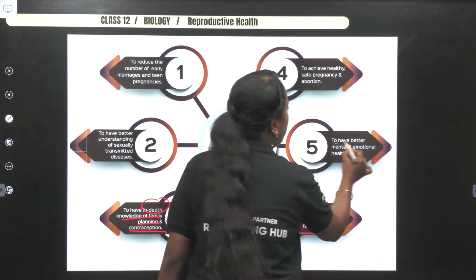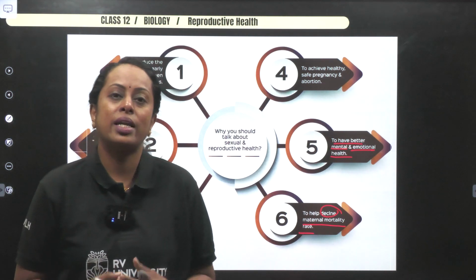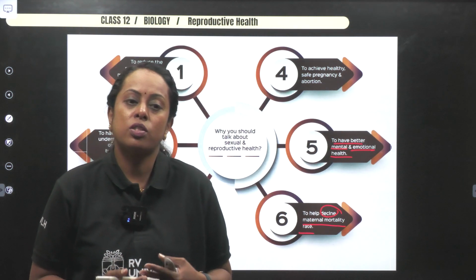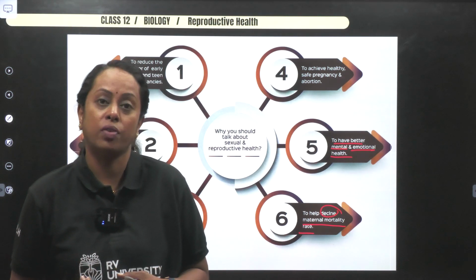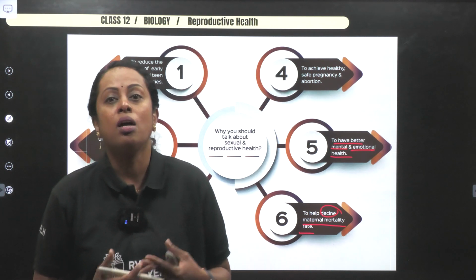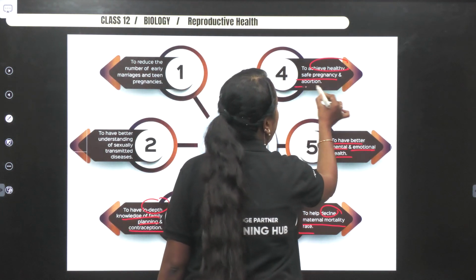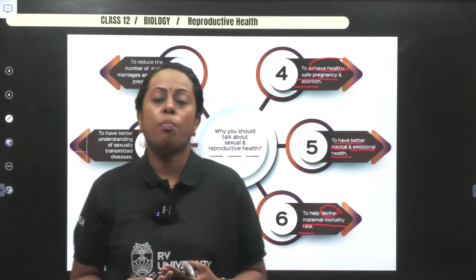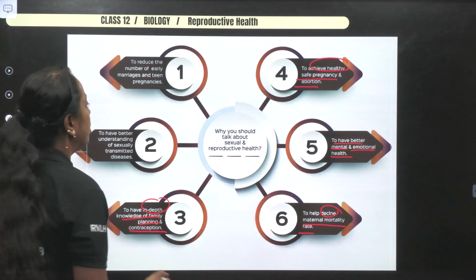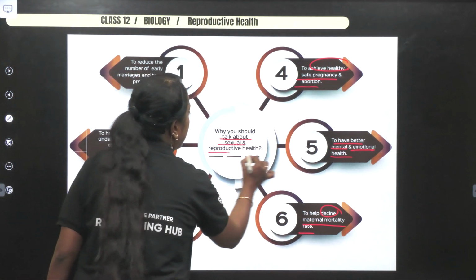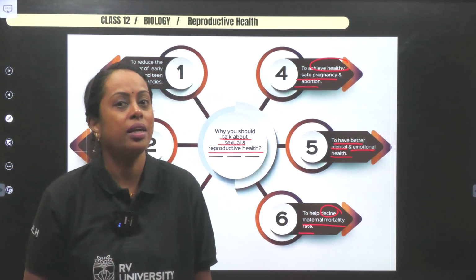Next, to have better mental and emotional health. If a person has a sexually transmitted disease and is feeling a social stigma, not wanting to tell anyone, what are the consequences of it? All that will be taught as part of reproductive health. Lastly, to achieve healthy, safe pregnancy and abortion. If an abortion has to be done, what are the laws under it, and when can it be done? All that is covered under sexual and reproductive health. That's why all these strategies and planning methodologies are given.